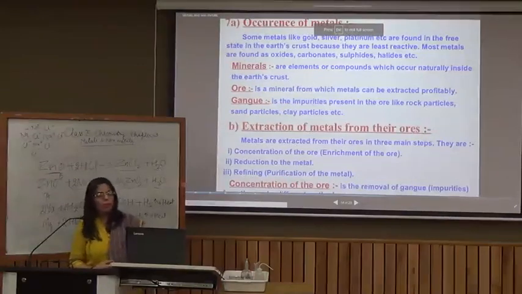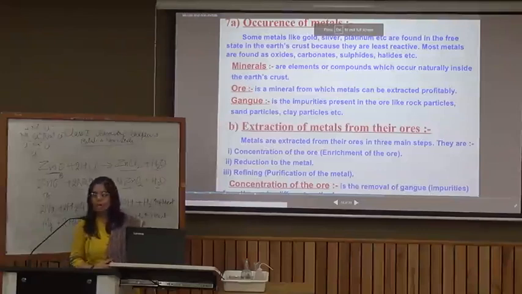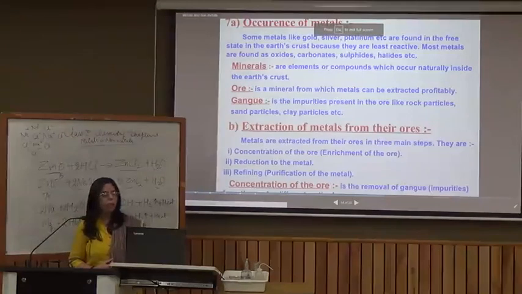Those very minerals from which metals can be extracted are termed as ores, and when the ores are mined from the earth's crust, they generally have earthy impurities, and these impurities are termed as gangue. If a certain ore has high amount of gangue, it is termed as a low grade ore, and if an ore has low amount of gangue, it is termed as a high grade ore.